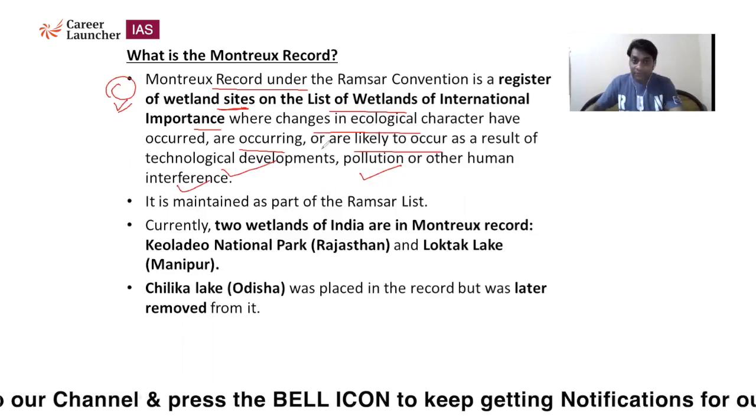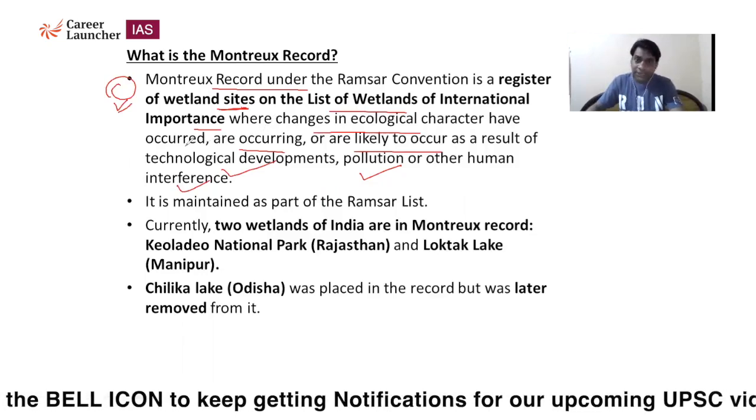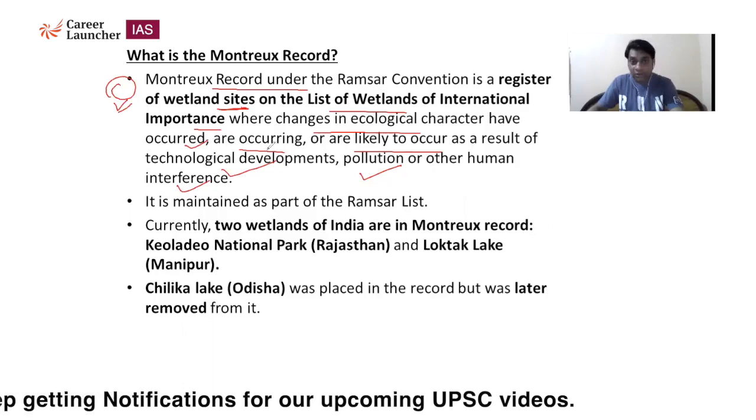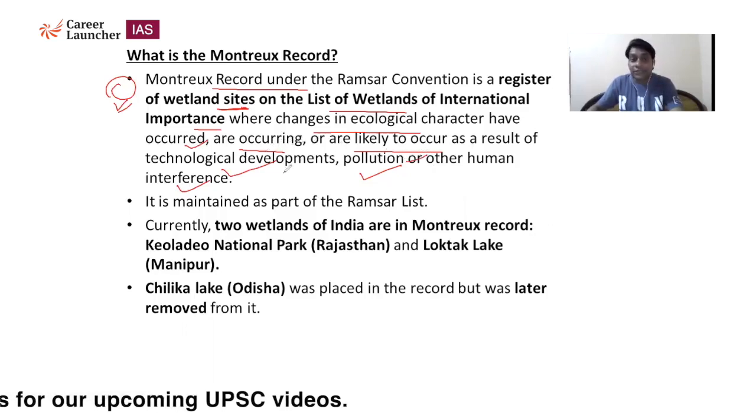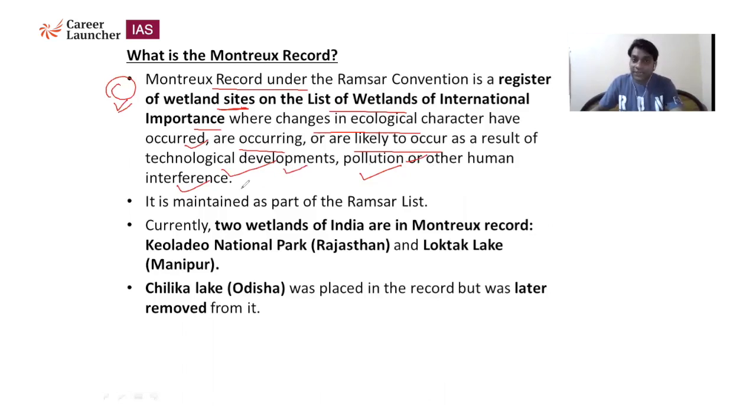Here it is written that changes in character have occurred or are occurring or likely to occur as a result of technological development, pollution, or other human interference. That means these are areas that require more attention by the government and local bodies. That is called the Montreux Record. It is maintained as a part of Ramsar sites.